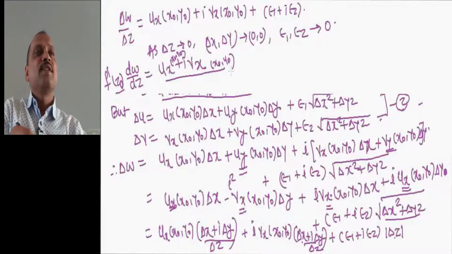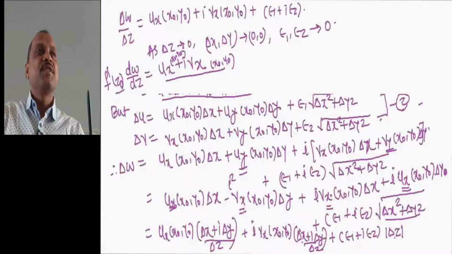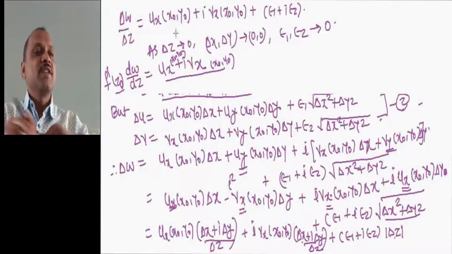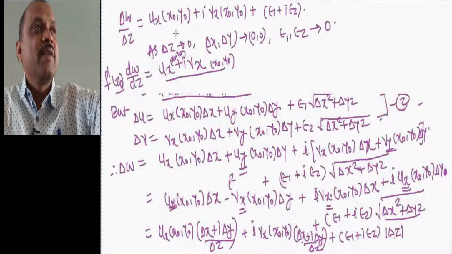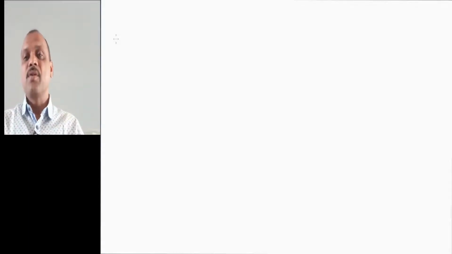So this function satisfies the CR equations, and if CR equations are satisfied, then the function is derivable. The derivative of that function is nothing but ux plus I into Vx. So let us see one more example, and then we proceed to Cauchy-Riemann equations in polar coordinates.